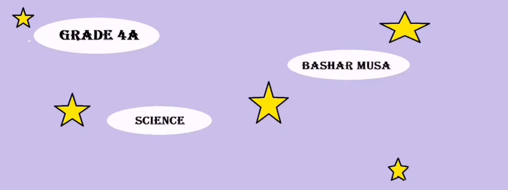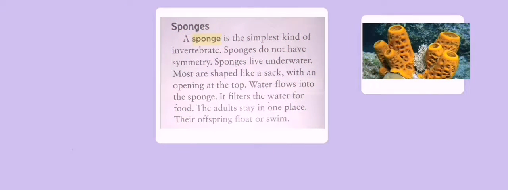Today I'll teach you about science. Chapter 2, Lesson 1, Invertebrates. Like sponges. A sponge is the simplest kind of invertebrate. Sponges do not have symmetry.